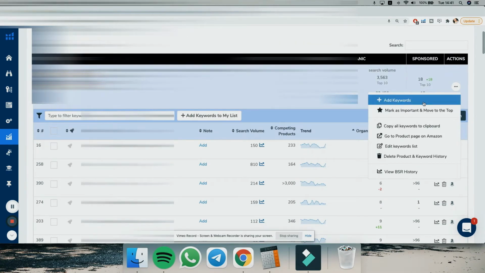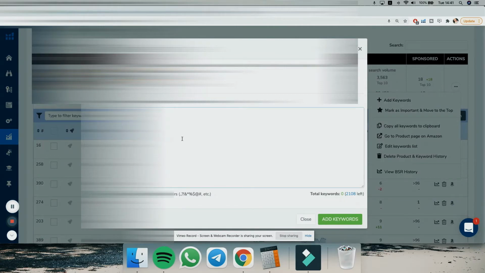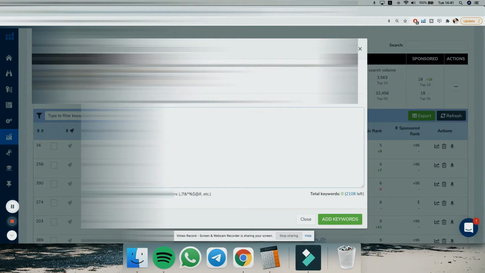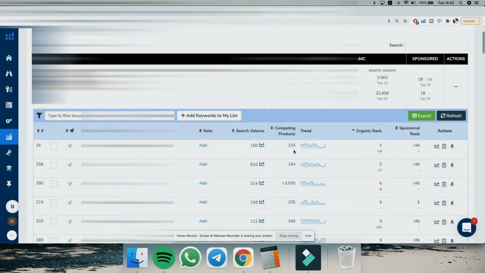So make sure that you are adding the chosen keywords here. You paste them here, add keywords, and then you have the keywords here, and Helium 10 tracks your ranking for each keyword, so that's important. In step 6 I will show you how to optimize all these campaigns, so you will see how I'm using this, but for now just make sure that you track these keywords.